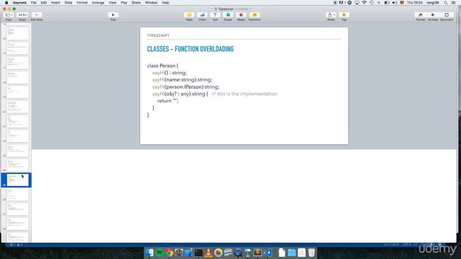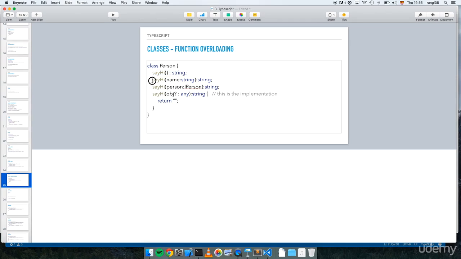Yep. Then we have function overloading. I have to say that in general TypeScript is super nice, but function overloading, for me, is one of the features that they could improve a little bit more. Because we have, for example, sayHi. This is one implementation.